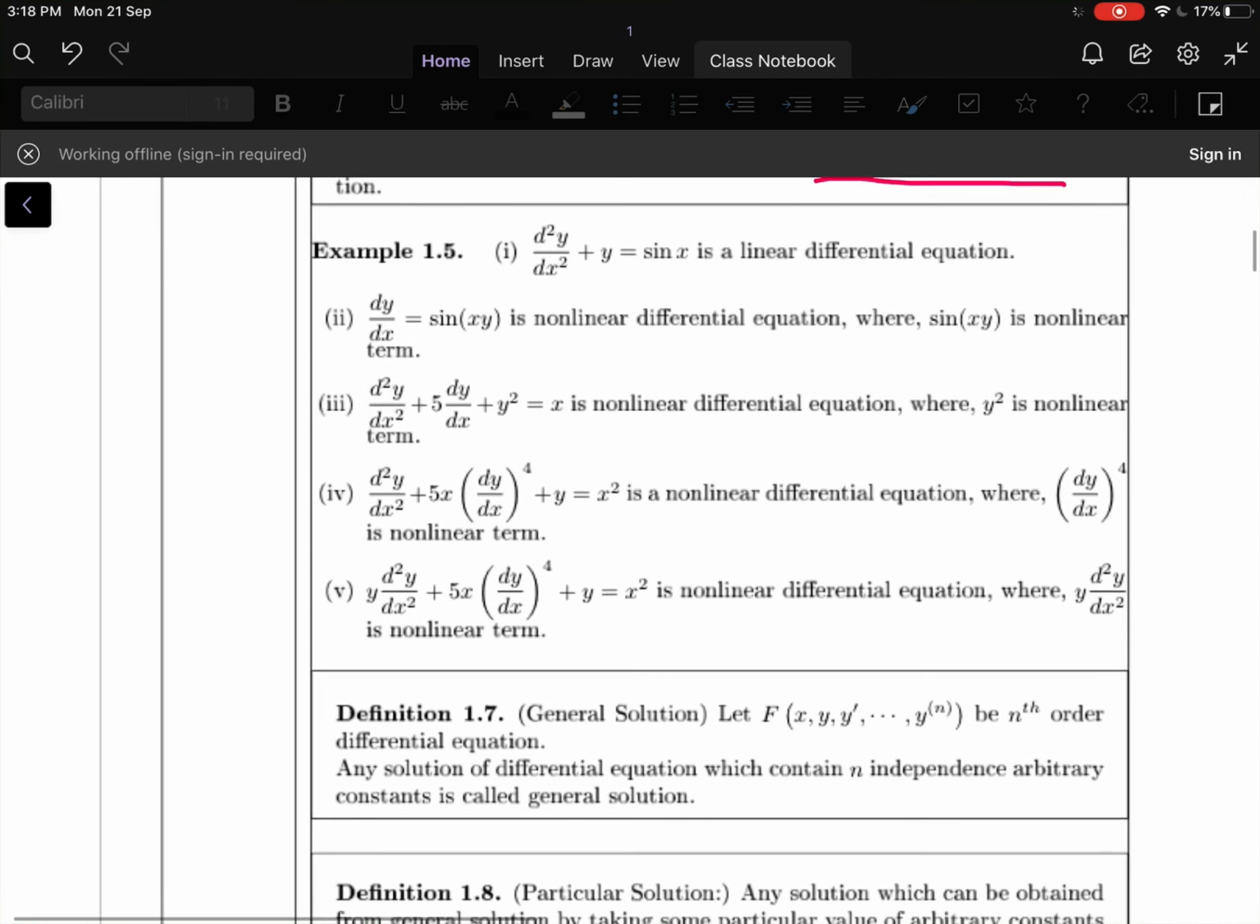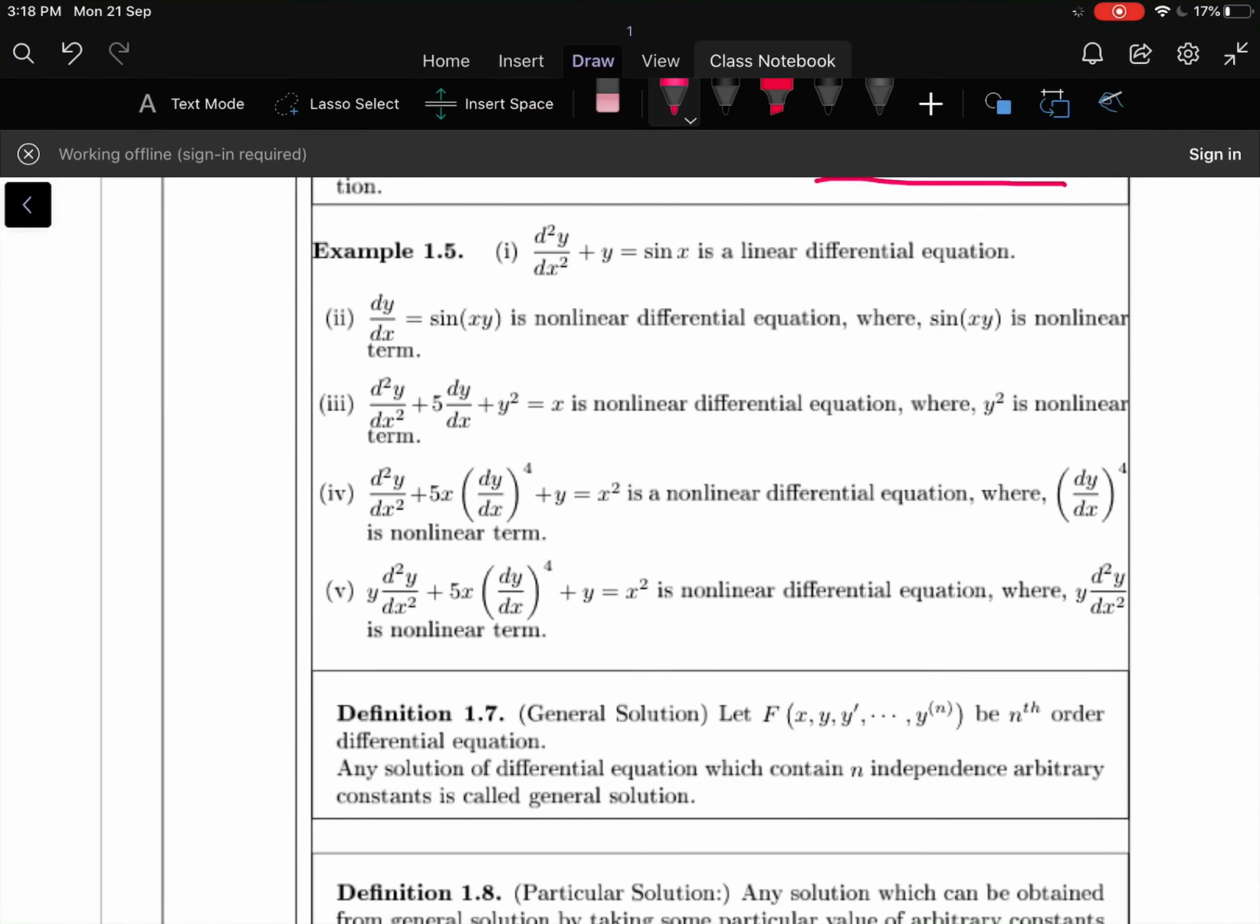Let us move to some examples. Take the first example: d²y/dx² + y = sin x is a linear differential equation. What is the first condition? The degree of the dependent variable is 1, meaning the same. So the first condition is satisfied. y and its derivative are not multiplied here. Therefore it is a linear differential equation.